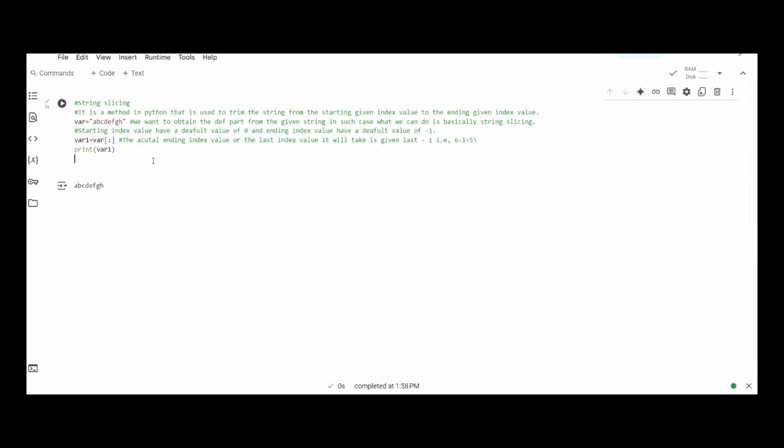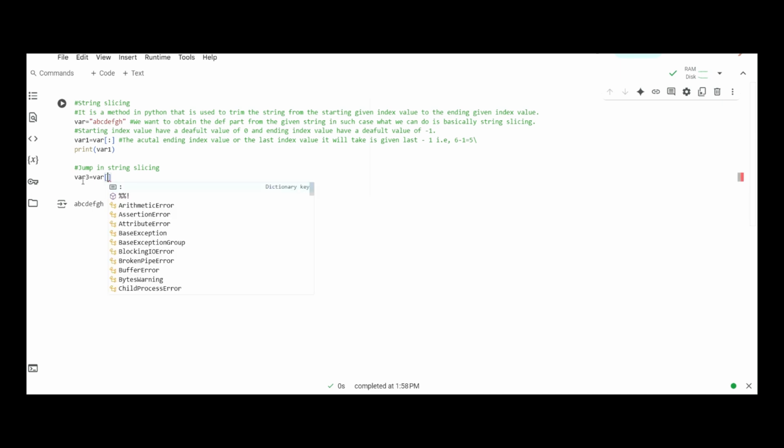So what we are understanding is the jump in string slicing. Suppose in this variable, let's say our starting index value is 1 and the jump we provide is 2.